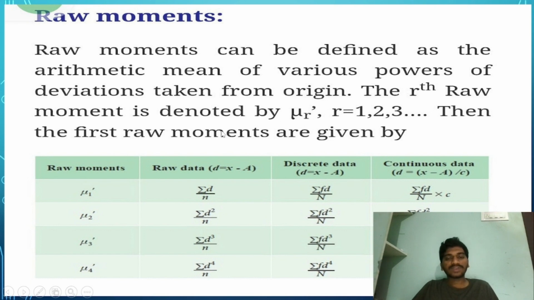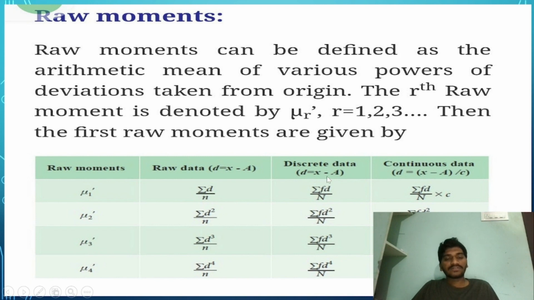The first raw moment is given by nu1 dash, and the second raw moment will be given by nu2 dash, and so on. Here we can see the raw moments for different data: raw data, discrete data, and continuous data. The first raw moment for the raw data will be summation of d by n, and the second raw moment for the raw data will be summation of d square by n, and so on.